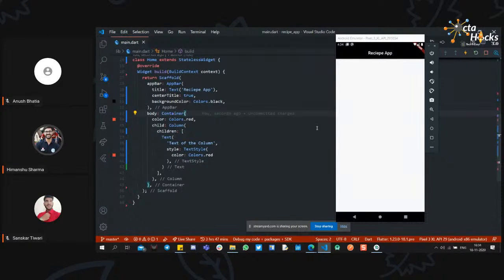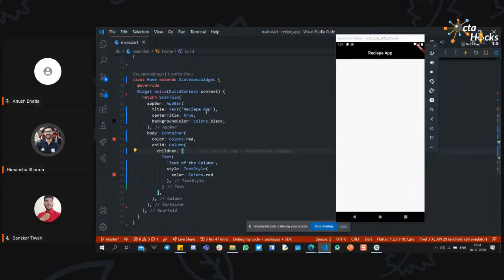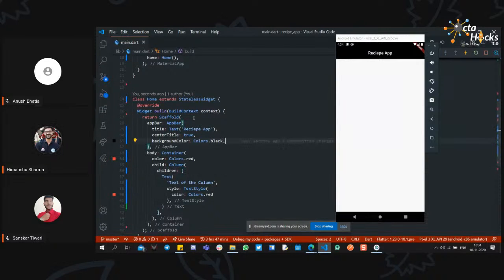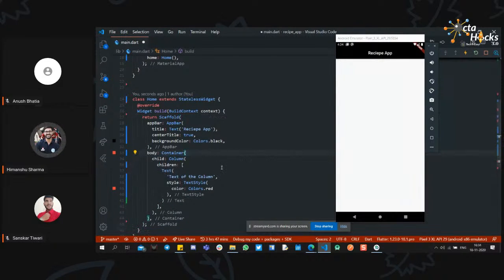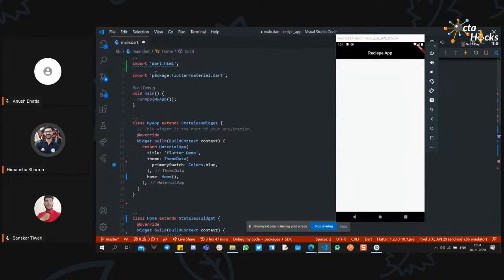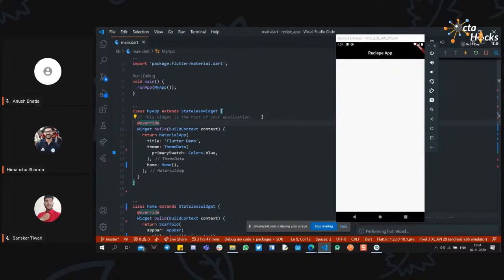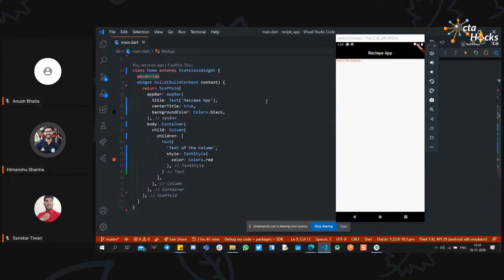Yeah, it's working. Perfect. So we have the column and then we have the color. So it is not being shown up right here. So if I change the color to white, or maybe blue, okay, because we have the HTML import right here. Sorry for that. Yeah, so we have a text right over here in the column.